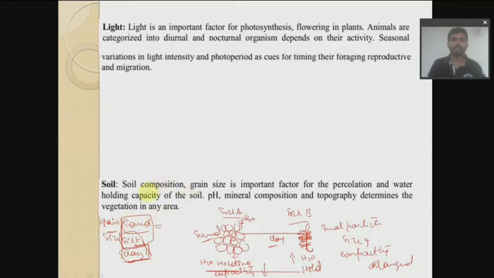You have to mention the soil composition, grain size, which is an important factor for percolation of water and the water holding capacity of the soil. At the same time, we'll be having different minerals and pH in different soils. So these are the four important points that you have to write if they ask about abiotic factors. Understood? Fine, let's move on to the next question.